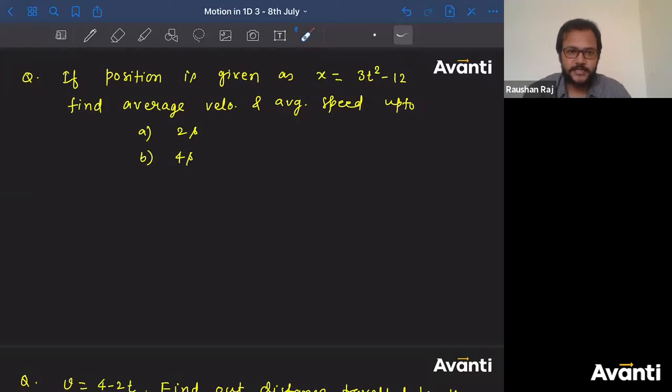Some are saying 12. Azim is also saying 12. Vasant Gowda is saying 0. Arahan is saying 12 for the second. 12 for what?